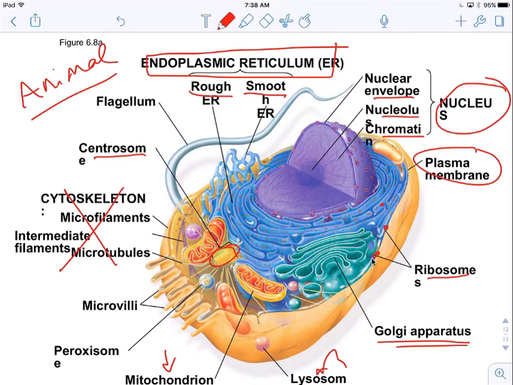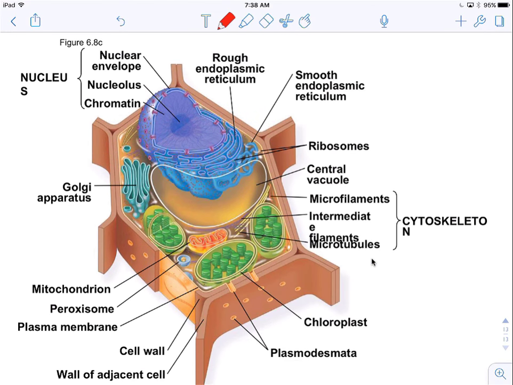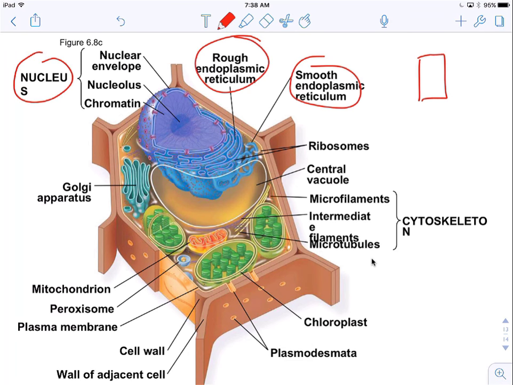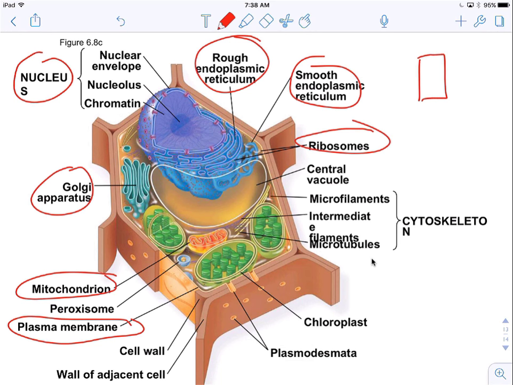And then if you look at a plant cell, pretty easy to tell them apart. Plant cells look like boxes. Animal cells are more amorphously shaped, and it has a lot of the same thing. Nucleus is the same, rough ER, smooth ER, Golgi, mitochondria, plasma membrane. Okay. And ribosomes, but there are a couple of things that are different.